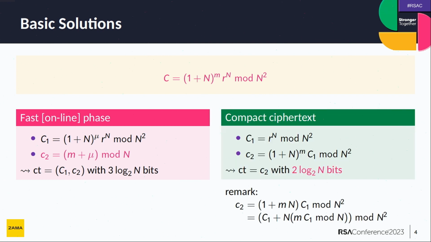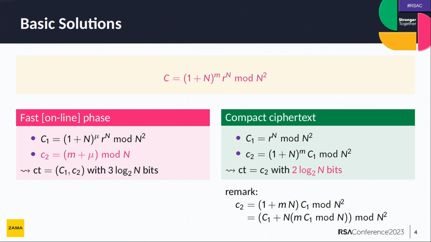Something else you can do is pre-compute that random part, R to the N mod N square, and then in the online phase, you just compute this, (M plus N to the M) mod C1. That looks quite complicated, but actually it is not. You can rewrite the expression for C2, and you see that you can get C2 just computing 1 modular multiplication mod N plus 1 integer multiplication.